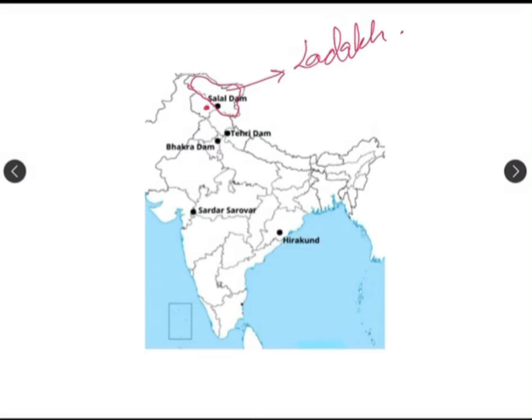Now, the third dam is the Bhakra Dam, which is located in Bilaspur district of Himachal Pradesh. So which state is it? It is Himachal Pradesh. And which district? Bilaspur, right? And it is built on the Satluj River.